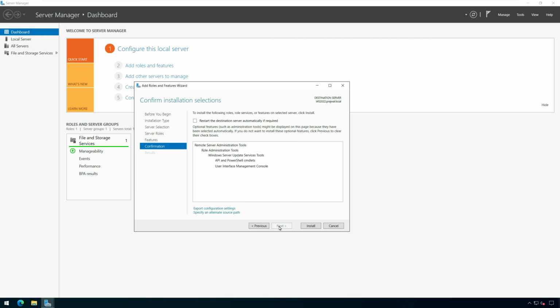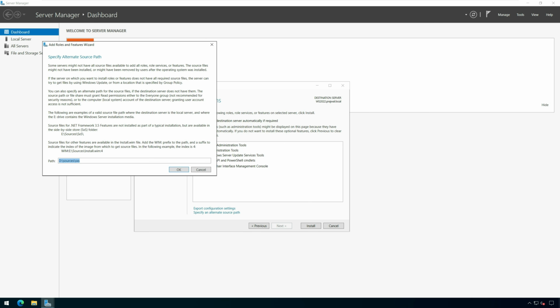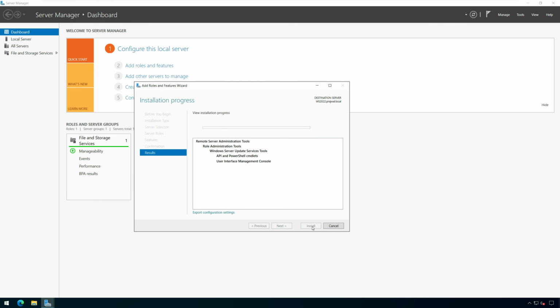On the confirmation window, click Specify an alternate source path. Enter the path of the SXS folder from Windows Server installation media. Click Install. The WSUS console installation begins now, and you can view the installation progress on Results window.